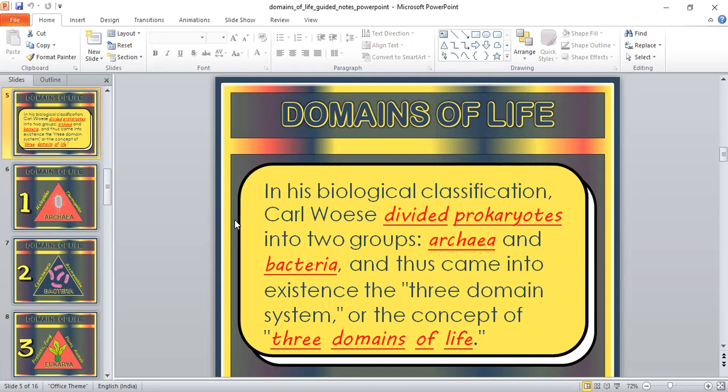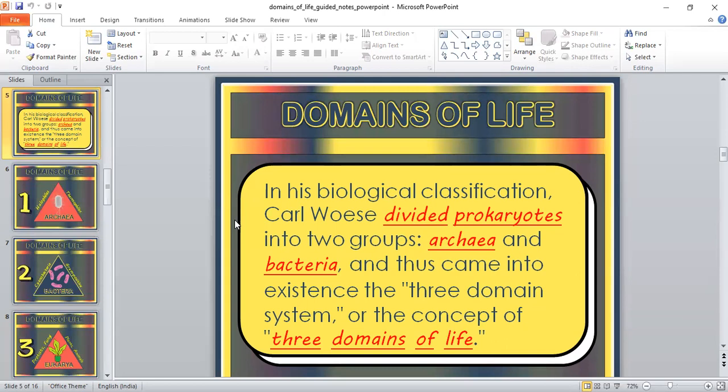In this biological classification, Carl Woese divided prokaryotes into two groups. In the kingdom system, prokaryotic organisms were not divided into any other group; all prokaryotes were included into the group Monera.